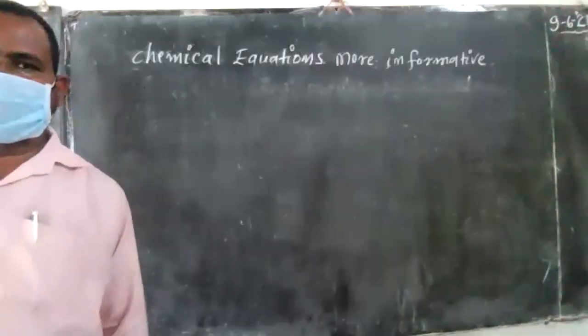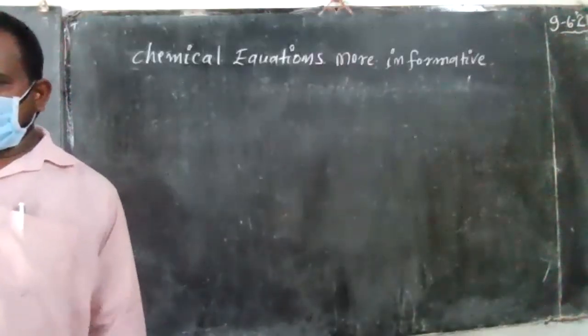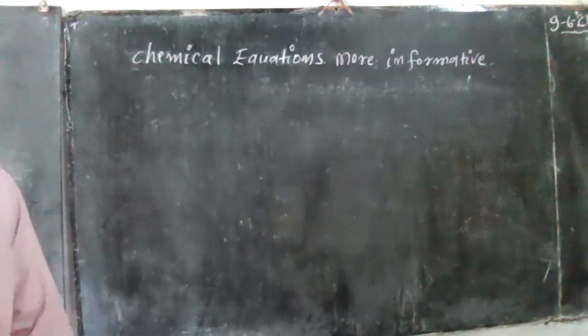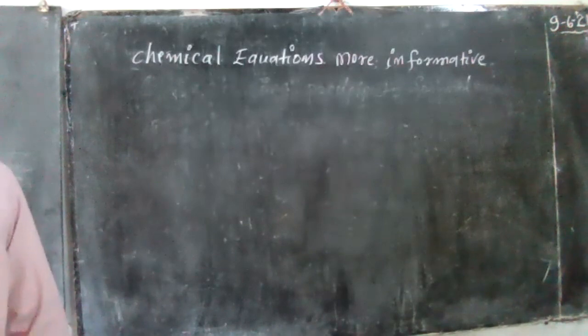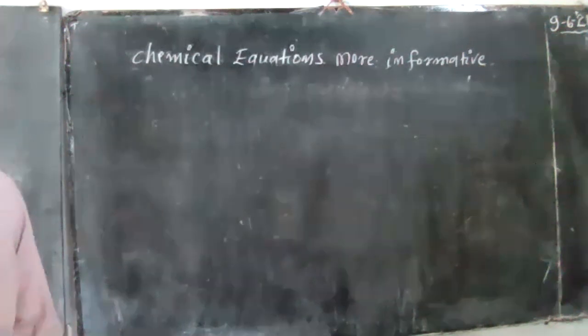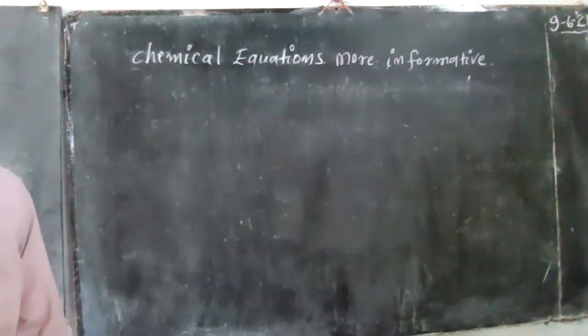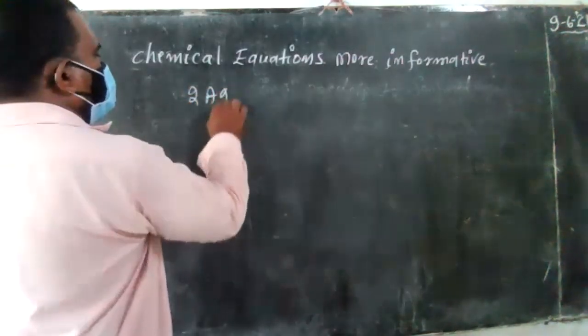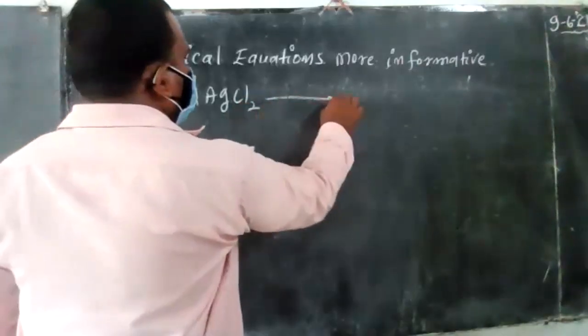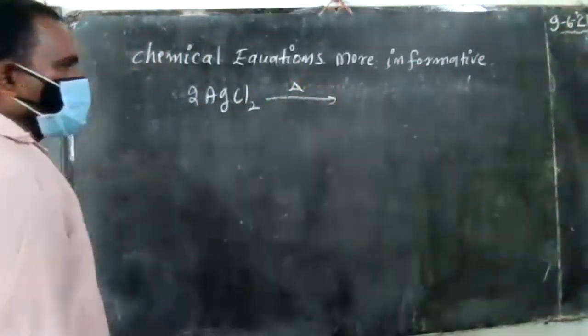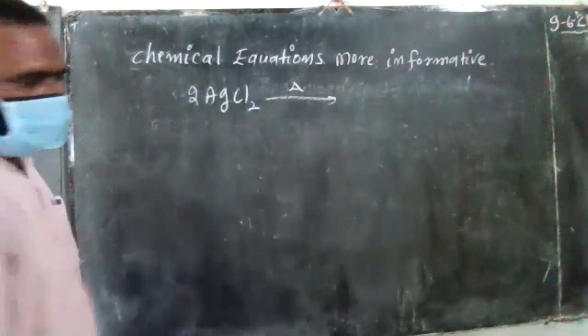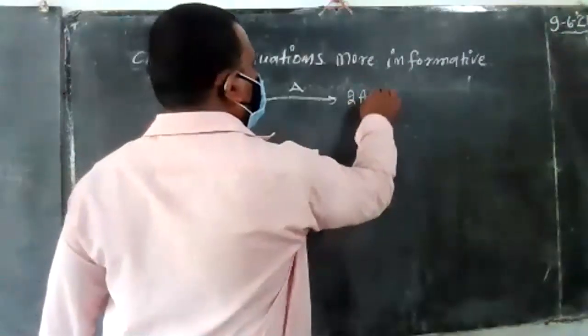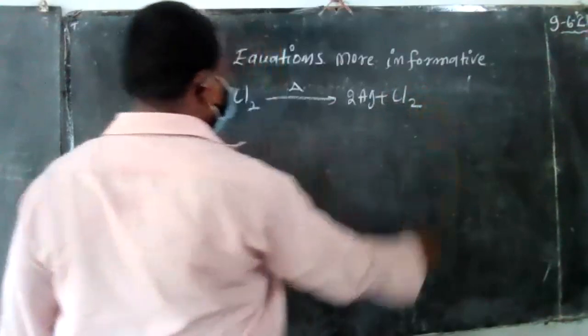So sometimes in a chemical reaction, the reaction conditions like temperature, pressure, and catalyst are also used. These can be represented above the arrow and below the arrow. Suppose silver chloride, in the presence of heat, forms silver and chlorine.